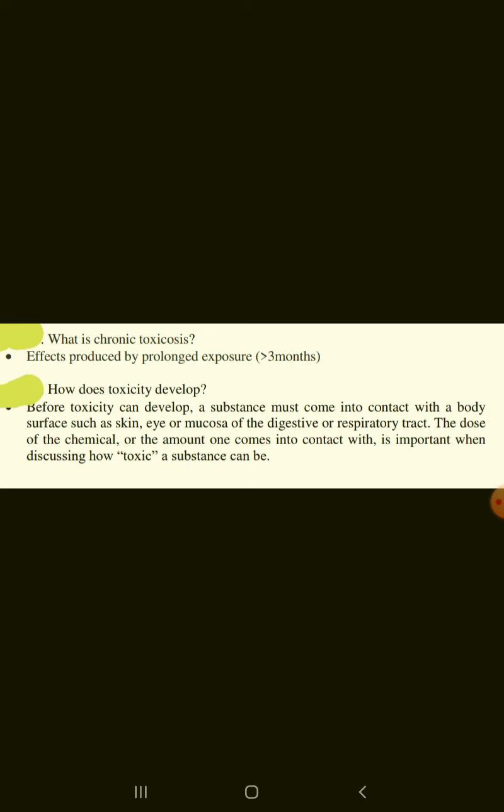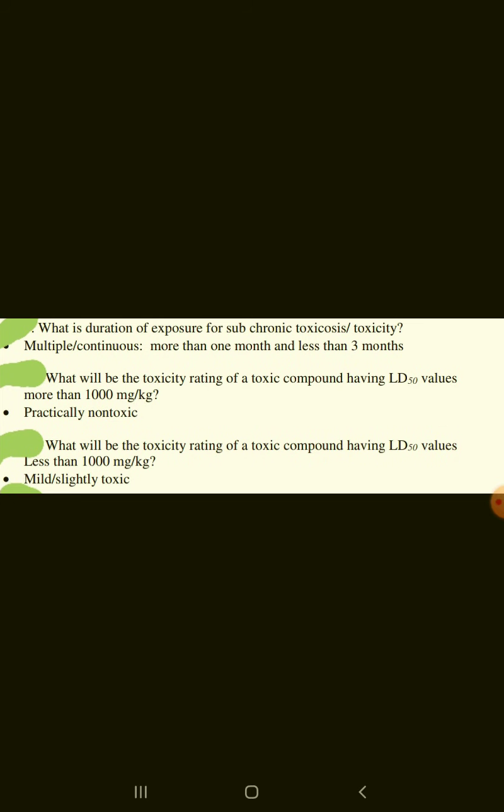How does toxicity develop? Before toxicity can develop, a substance must come into contact with a body surface such as skin, eye, or mucosa of the digestive or respiratory tract. The dose of the chemical, or the amount one comes into contact with, is important when discussing how toxic a substance can be. What is duration of exposure for subchronic toxicity? Multiple doses more than 1 month and less than 3 months.